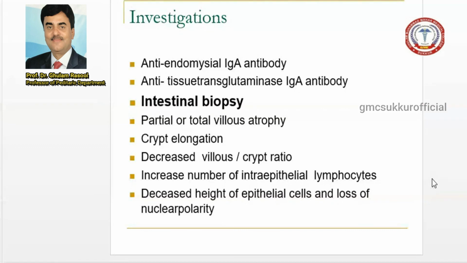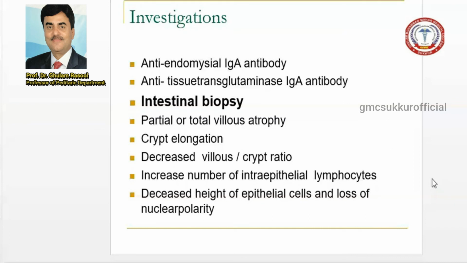lactose intolerance, giardiasis, and tropical sprue, and they present with villus atrophy and a loss of epithelial cells. But an increased number of intraepithelial lymphocytes is the classical presentation of celiac disease. So this is the biopsy. You should remember what the biopsy findings of celiac disease are.